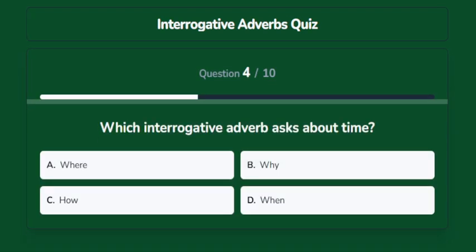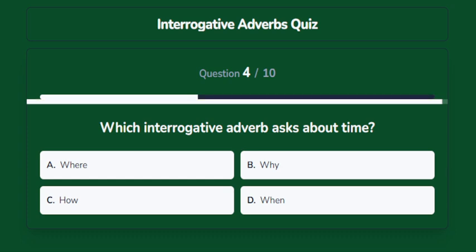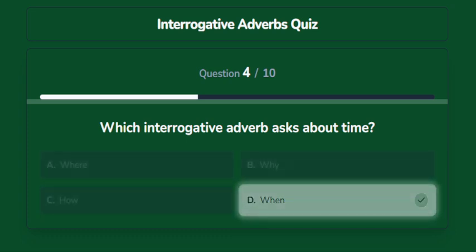Which interrogative adverb asks about time? Options are A. Where, B. Why, C. How, D. When. The correct answer is when.